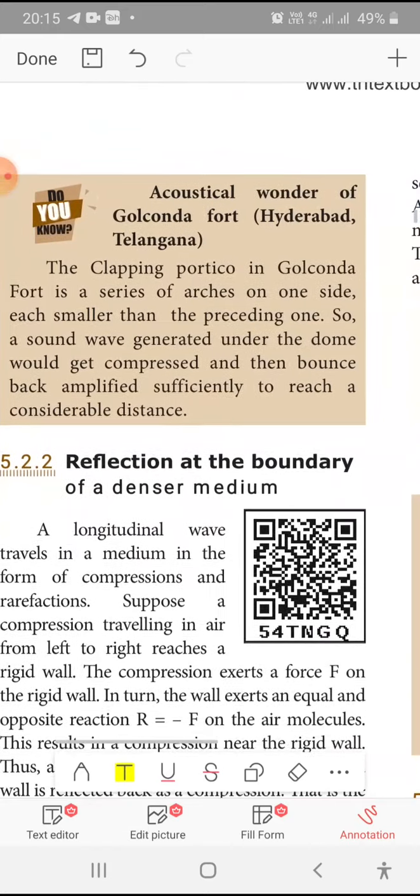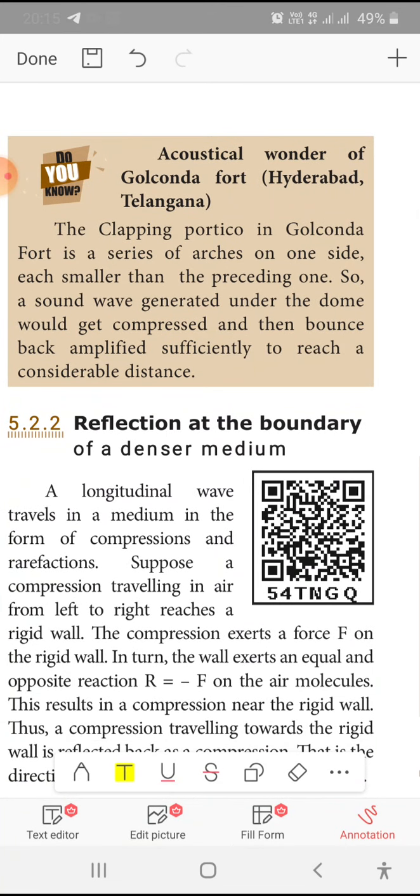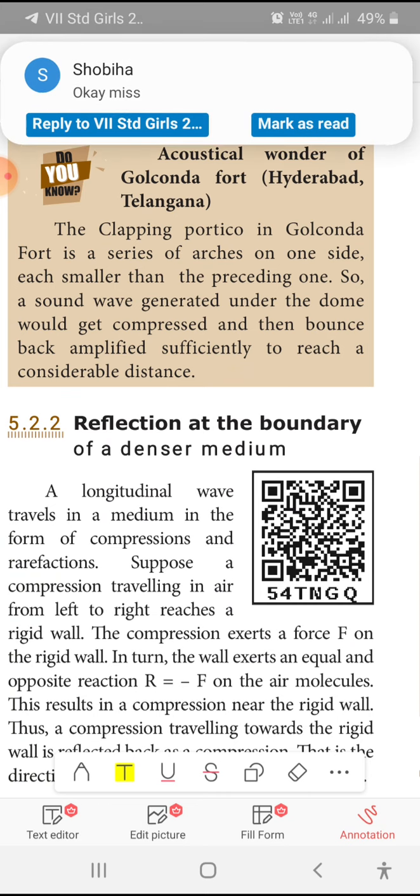Then in the next page, we are going to study about the acoustical wonder of Golconda Fort, Hyderabad, at Telangana. The clapping portico in Golconda Fort is a series of arcs on one side, each smaller than the preceding one, so a sound wave generated under the dome would get compressed and then bounce back, amplified sufficiently to reach a considerable distance.